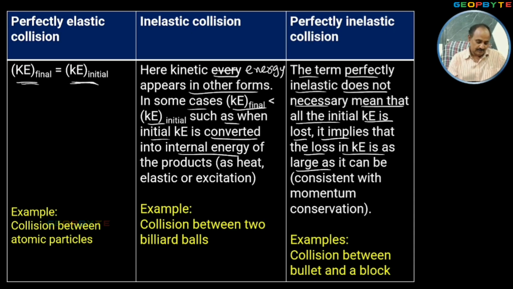Now look at the examples. Collision between atomic particles is the best example for perfectly elastic collision. Whereas for inelastic collision, collision between two billiard balls. Collision between two balls is the best example for inelastic collision. Similarly, the collision between a bullet and a block is the best example for perfectly inelastic collision. Okay, this is the first classification, based on the conservation of kinetic energy.